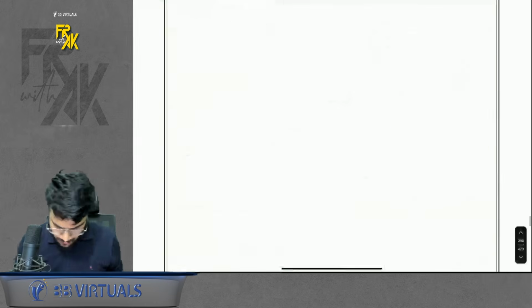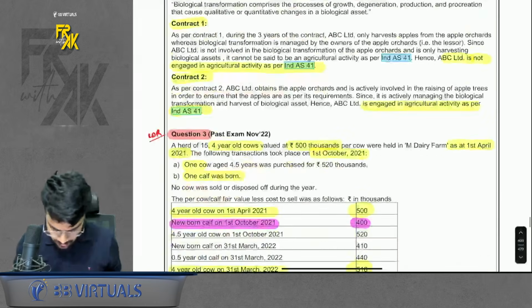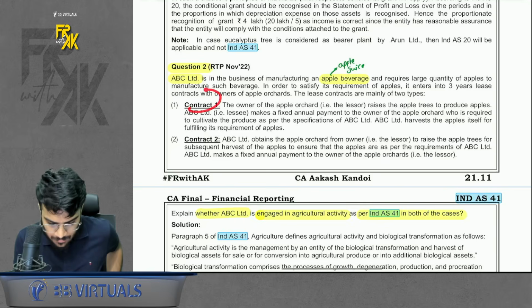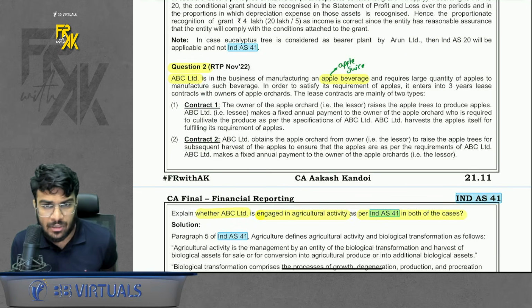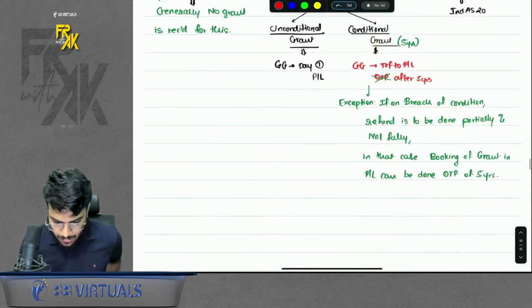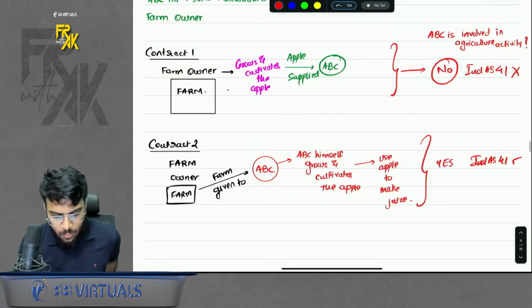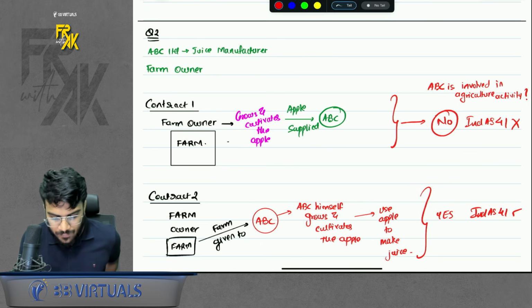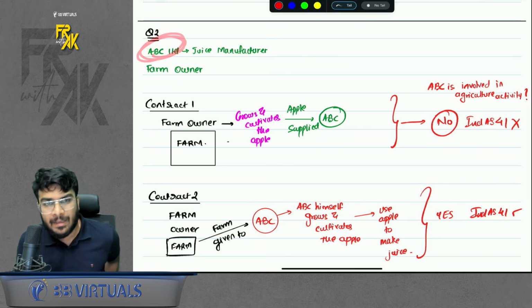Anyways, then we can come to the one we discussed. Question 2 also you can just give it a read. I explained this, okay? It is asking whether it is agriculture activity or not, right? In contract number 1, in case you remember, there were 2 parties, okay? One was ABC Limited, one was the farm owner, right? We have been asked from the point of view of ABC Limited whether ABC is doing agriculture activity or not.